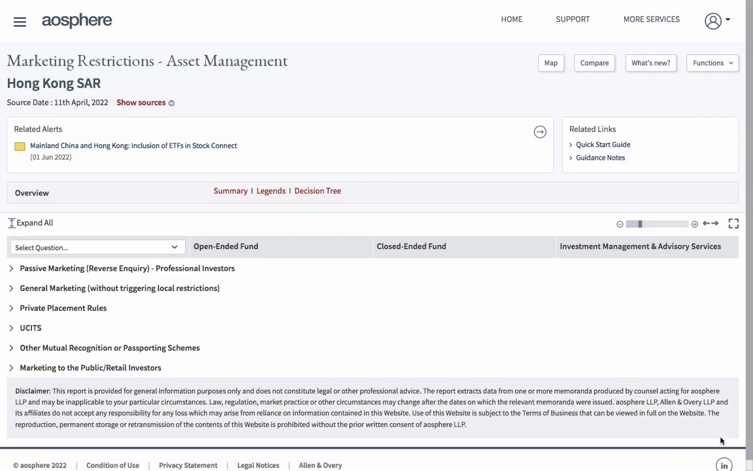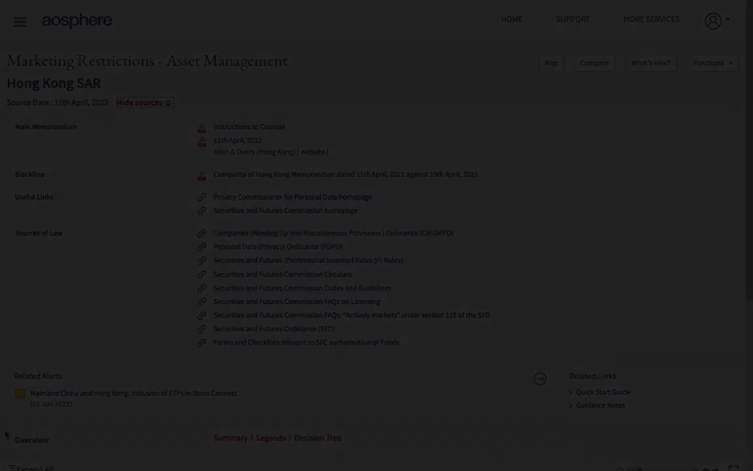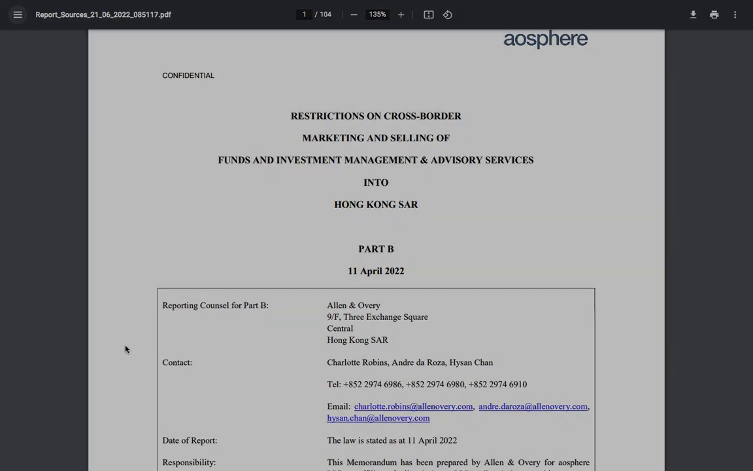At the top of the report, you can see our most recent alerts for that jurisdiction, and you can also expand the Show Sources link to see all the supporting sources. This includes the full memoranda of law from local counsel, blackline against the last version, and all relevant sources of law. The full memorandum also includes local counsel's contact details.